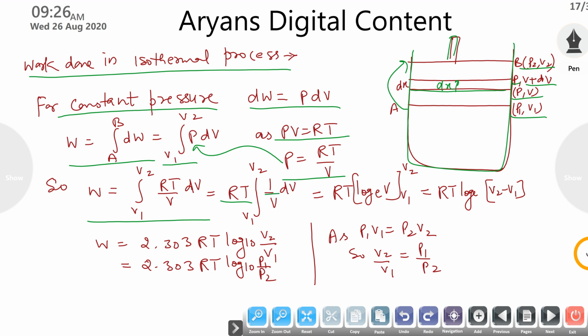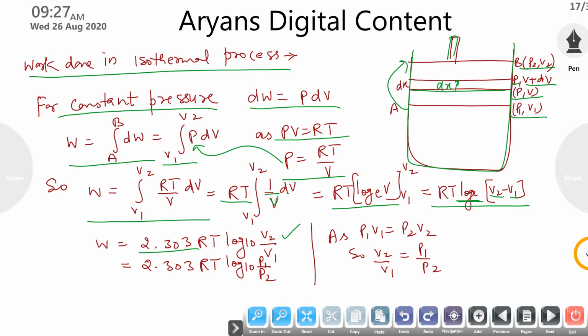Now simply 1 over V. The integration of 1 over x is log x. So by putting in the initial and final values, I get RT ln(V2) minus ln(V1). If I want to convert the natural log to base 10, I multiply by 2.303, giving 2.303 RT log base 10. As there is a minus sign, in a log it can be divided, so it becomes V2 by V1.